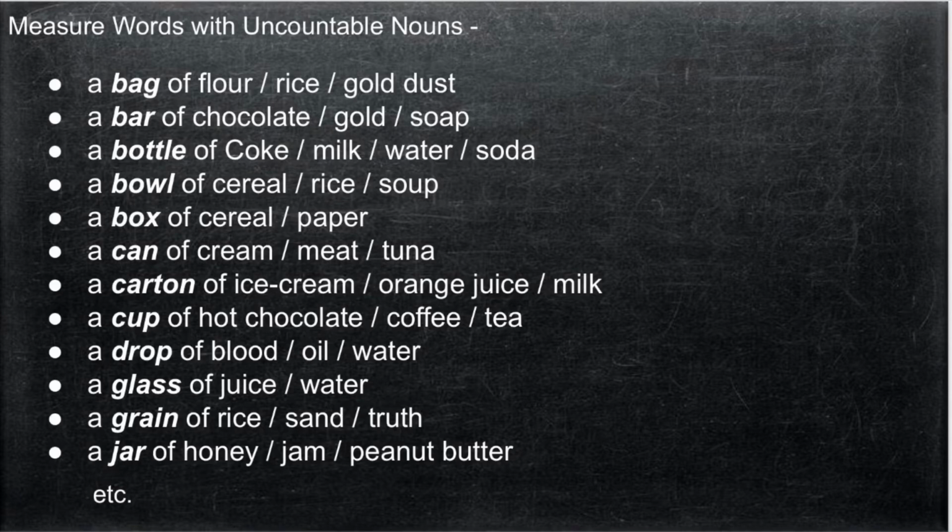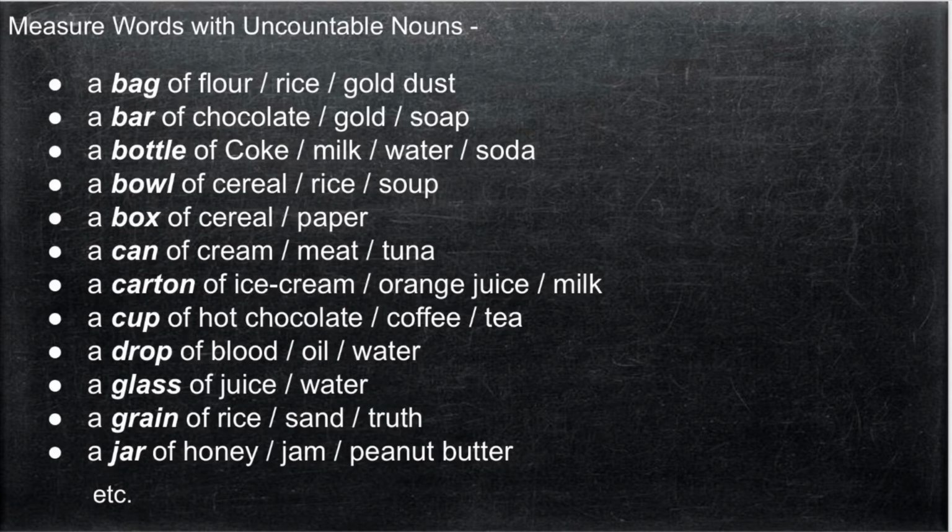For example, a bag of flour or rice or gold dust, a bar of chocolate or gold or soap, a bottle of coke or milk or water or soda, a bowl of cereal or rice or soup, a box of cereal or paper, a can of cream or meat or tuna, a carton of ice cream or orange juice or milk, a cup of hot chocolate or coffee or tea, a drop of blood or oil or water, a glass of juice or water, a grain of rice or sand or truth, a jar of honey or jam or peanut butter, etc.